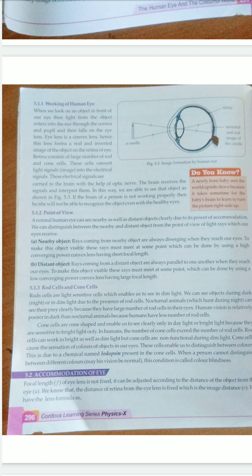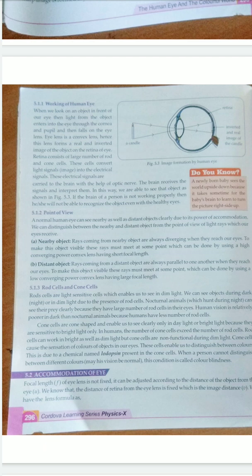Now, distant object means the rays coming from the distant object are always parallel to one another when they reach the eyes, and to make the object visible these rays must meet at some point, which can be done by using a low converging power convex lens, having a high or large focal length.